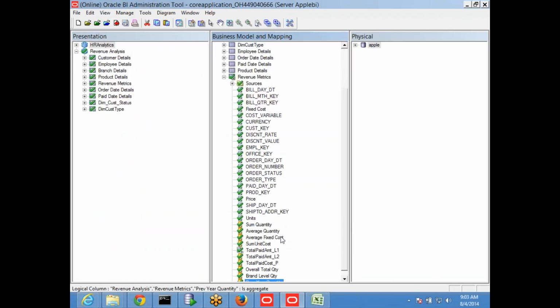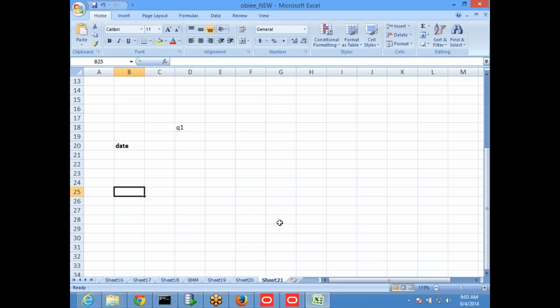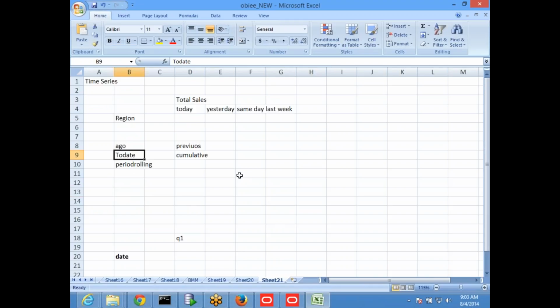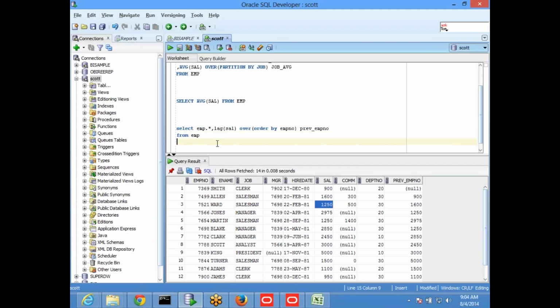Now in the same way, I have one more column which is called to date. This is nothing but a cumulative sum. Cumulative sum means again analytical functions only. So I am selecting all the employee numbers. I want to display one after one, sum of all above. That is generally cumulative.